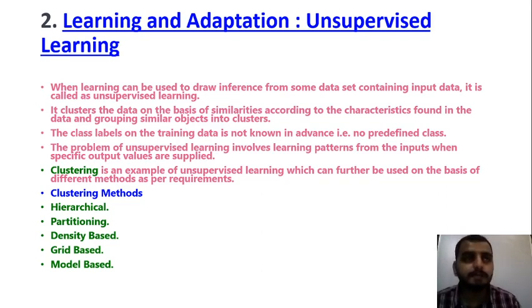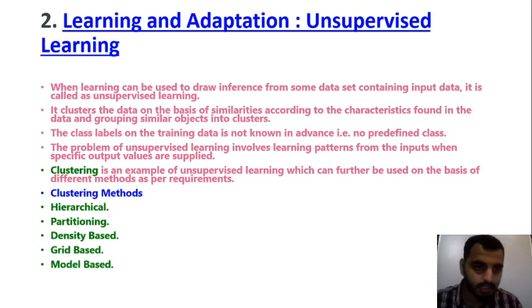For instance, if you give a mobile phone to a small kid, he will try to operate the mobile phone by seeing others. When you were using the mobile phone, that small kid saw how you unlocked or locked the phone, how you went to the gallery. So this is what we call unsupervised learning. He has not been taught how to use that particular mobile phone, but he is able to use it. Why? Because he has observed the things, or he has taken some inputs from others. He has seen the output, how you are doing the things. That type of thing is called unsupervised learning.